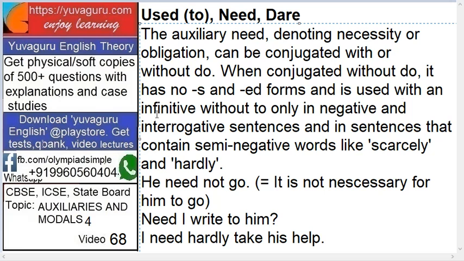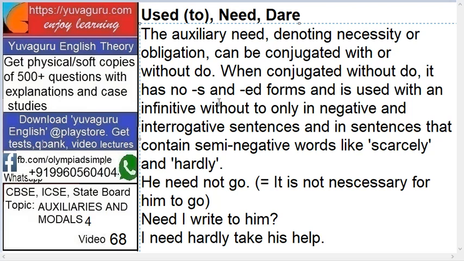So what is an infinitive? To walk, to run. So infinitive is a group of words, means to and a verb, formed from a verb, but it doesn't act as a verb. It acts as an adjective generally. You can watch the separate video on infinitive. It's very interesting.